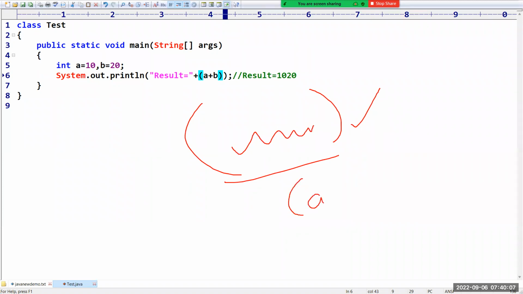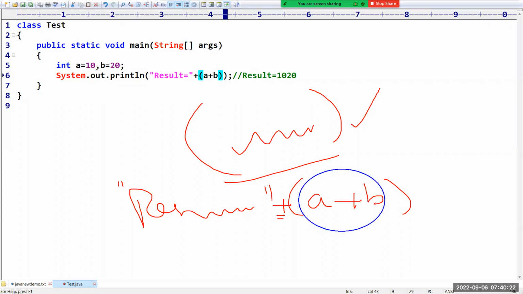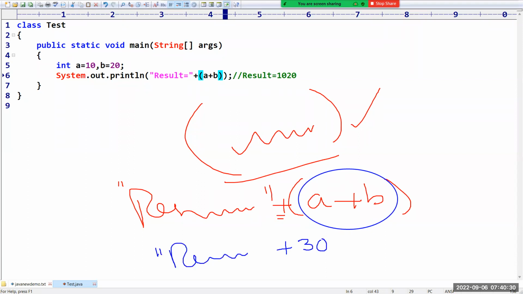Within the bracket you have taken A plus B, and in the print statement, the sum result is equal to, like this we have. Even though the plus operator is there, Java is going to first evaluate A plus B because they are within parentheses, 10 plus 20. So this value is nothing but 30. Then we have the string "result is equal to", and string plus integer will become string. So we are going to get result is equal to 30.